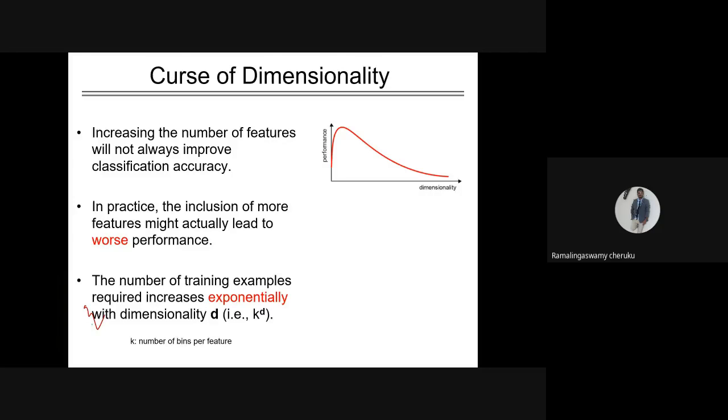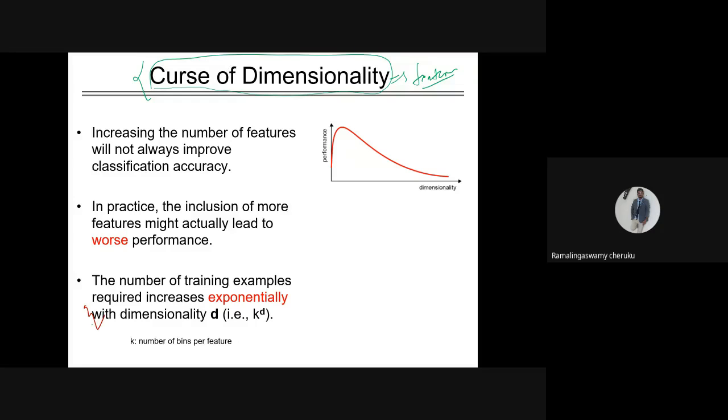Dimensions is nothing but what we sometimes call a feature in our machine learning or data science terminology. Then dimensionality reduction is nothing but feature reduction, reducing the number of features.